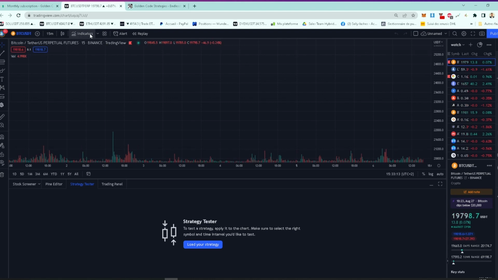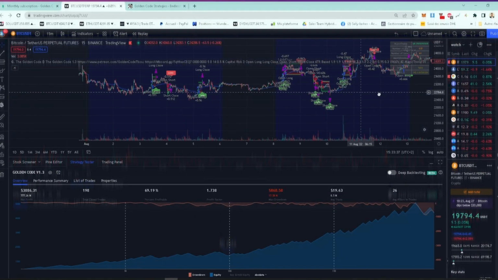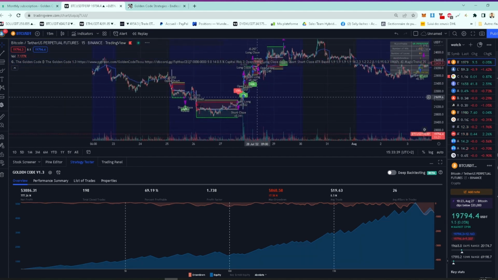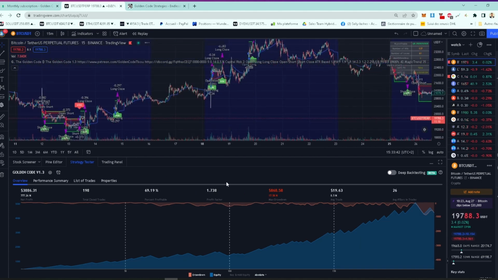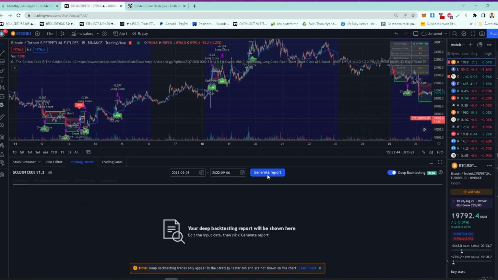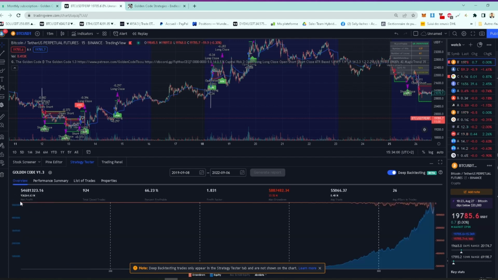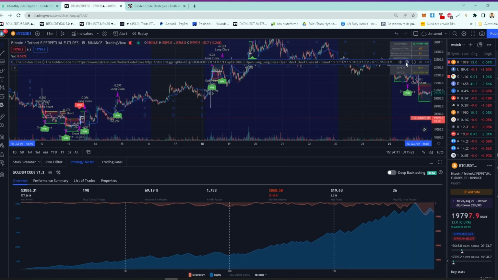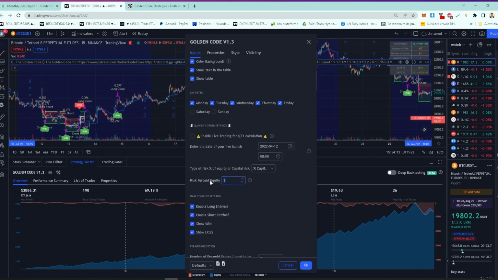Once you finally get access to the best strategy on the market, go to Invite Only Scripts and select Golden Code. All parameters are standard for the BTC 15-minute chart. As you can see, on deep backtesting, we got more than 900 trades and a 66% win rate with a 1.2 ratio.